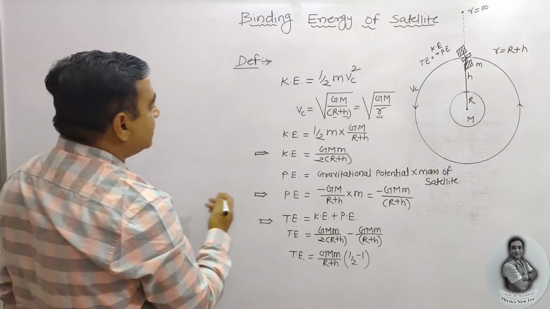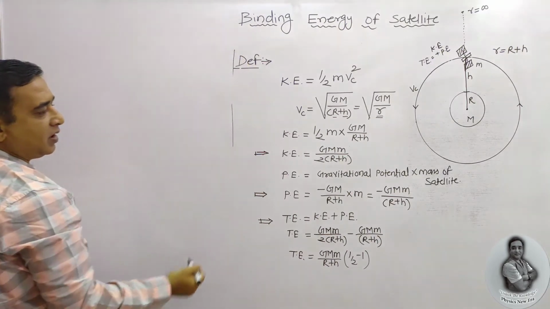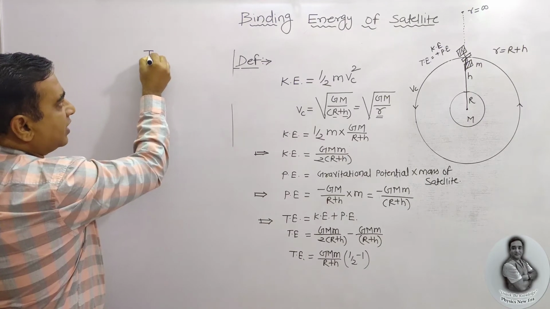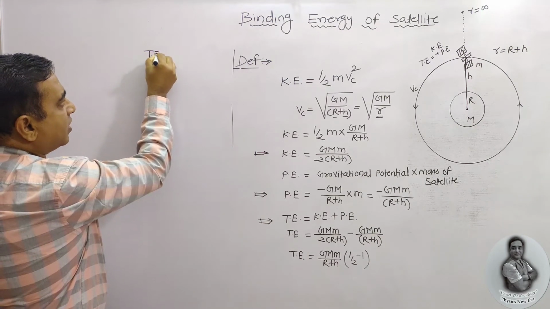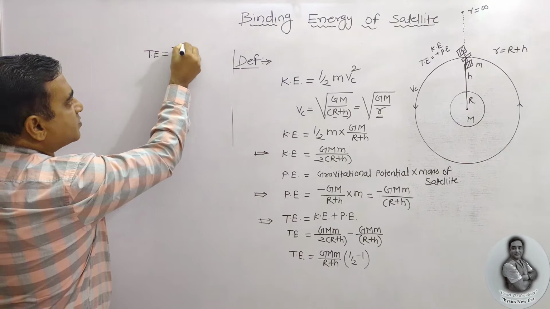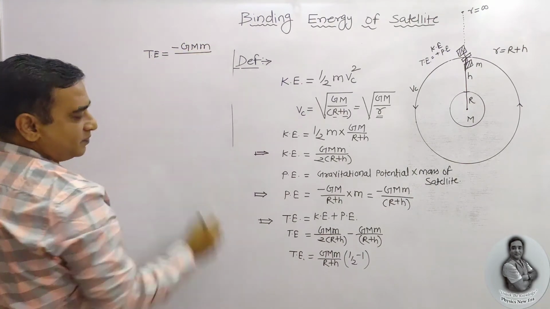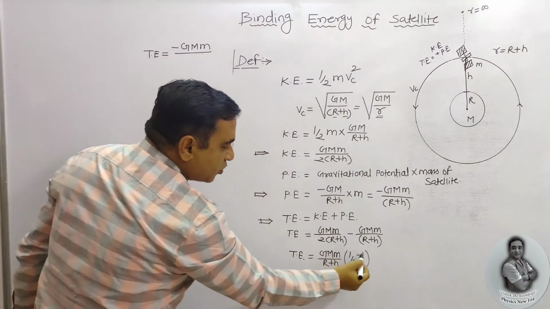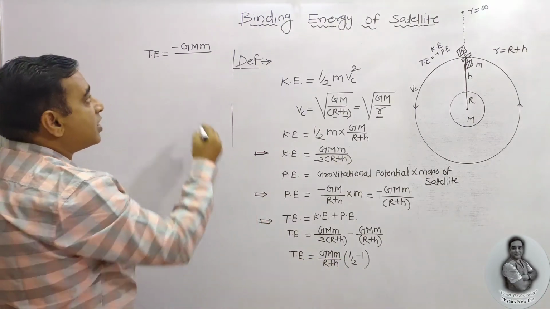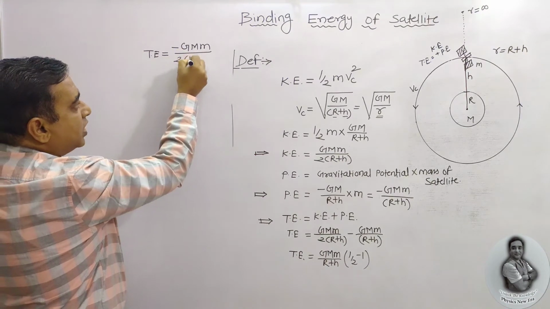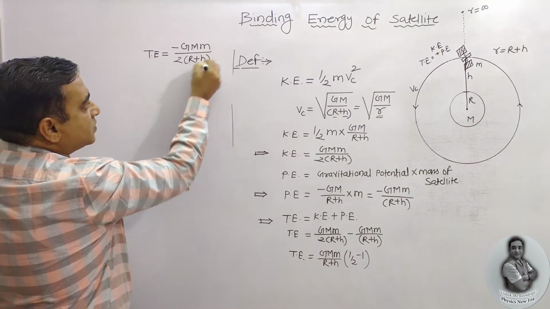So I am going to write here the total energy. After solving, we get the total energy, that is minus GM upon, because 1 by 2 minus 1 is minus 1 by 2, into r plus h.